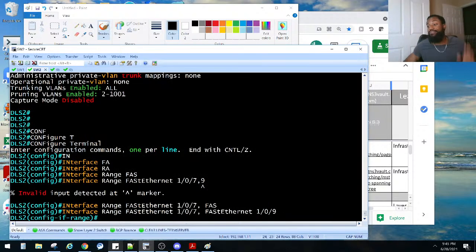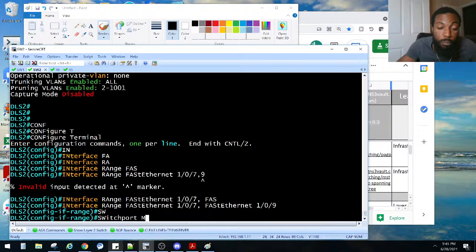I didn't know you could do that. I mean, I knew you could do interface range, but I thought they had to be like 7 through 9 or 7 through 30 or something like that, right? But you can do specific ones like that. Y'all let me know if y'all knew that already. But I ain't gonna front. I didn't know that.